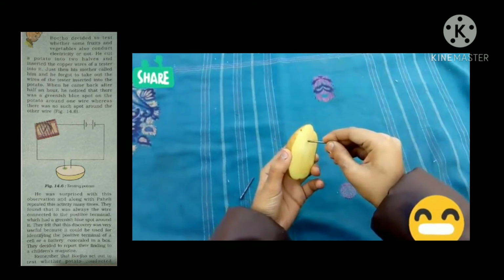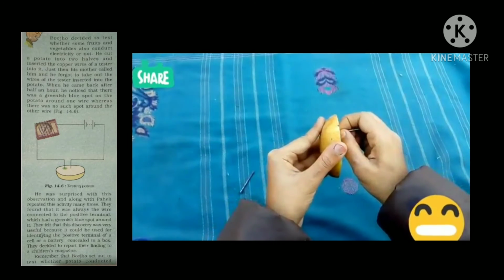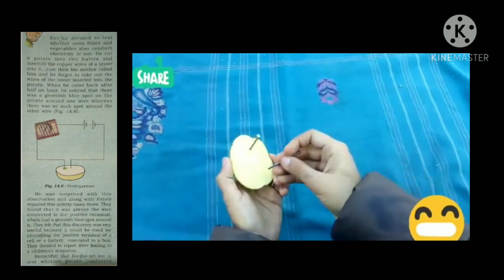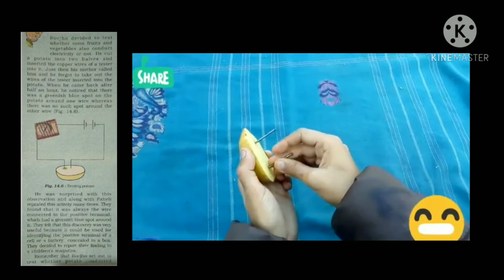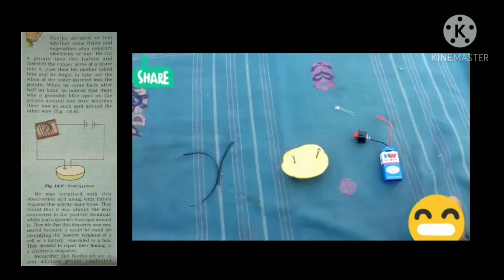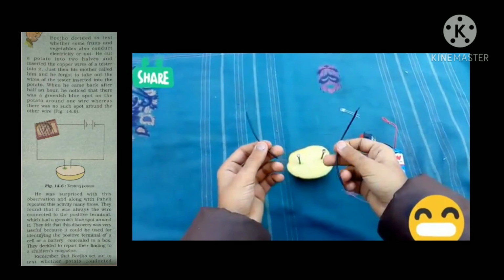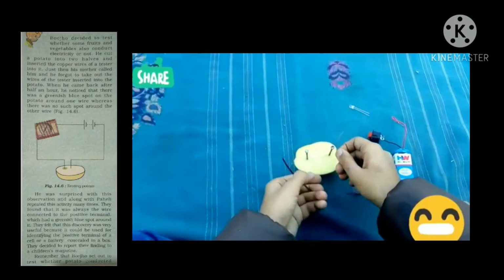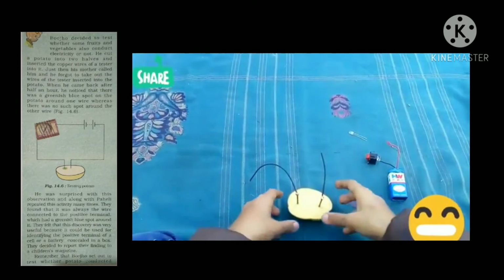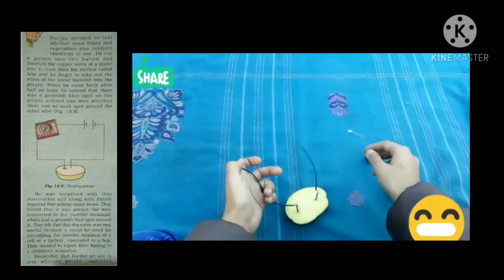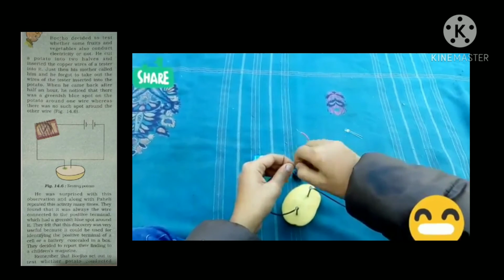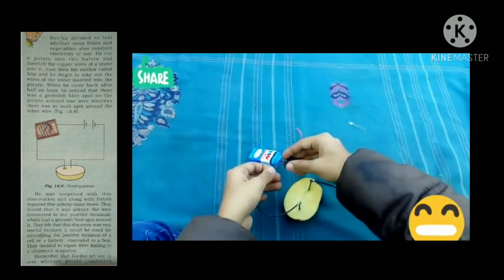So first you have to insert two nails on the potato. Fix the two nails properly on the potato as shown in the video. Okay, then you have to connect these two nails by using connecting wires and LED, battery, etc. Okay, so you will get a simple electric circuit as shown in the video. Actually, it is a testing of the potato to find whether it is a good conductor or poor conductor.